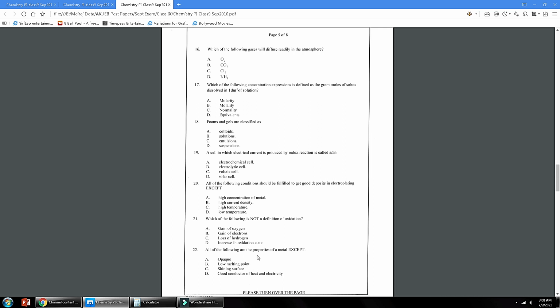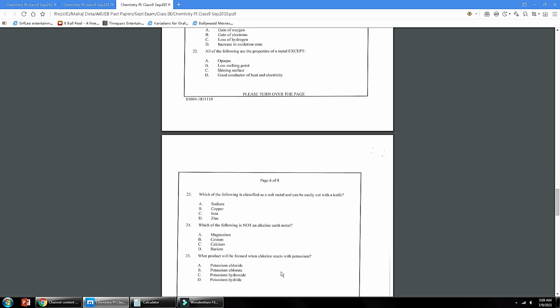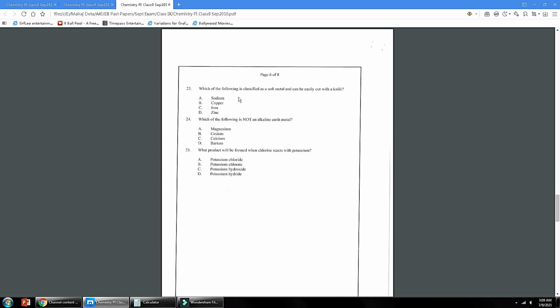Number 22, all of the following are properties of metals except: metals do not have low melting and boiling points. So this one is not a property of metals. Option B. Number 23, which of the following is classified as a soft metal and can be easily cut with a knife? Soft metals are 1A and 2A group metals. Option A is the correct answer.